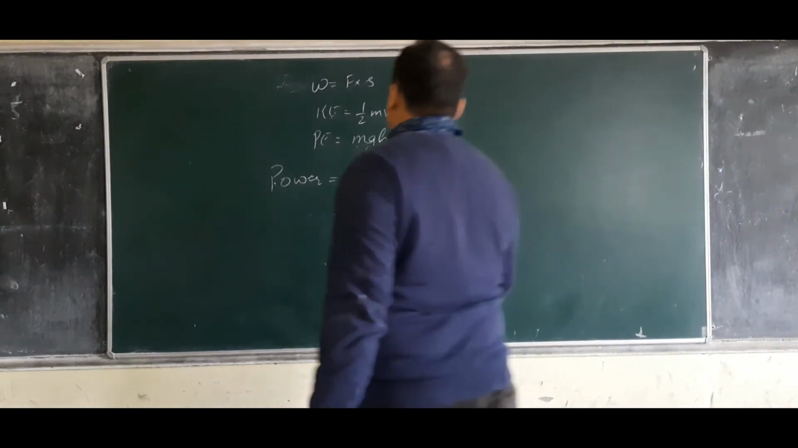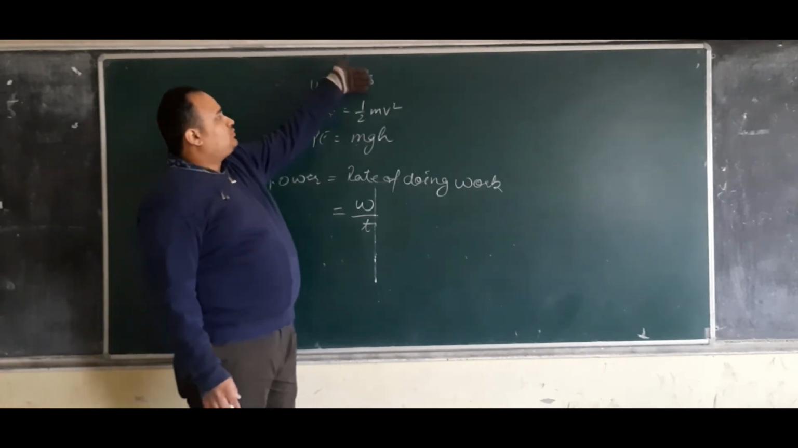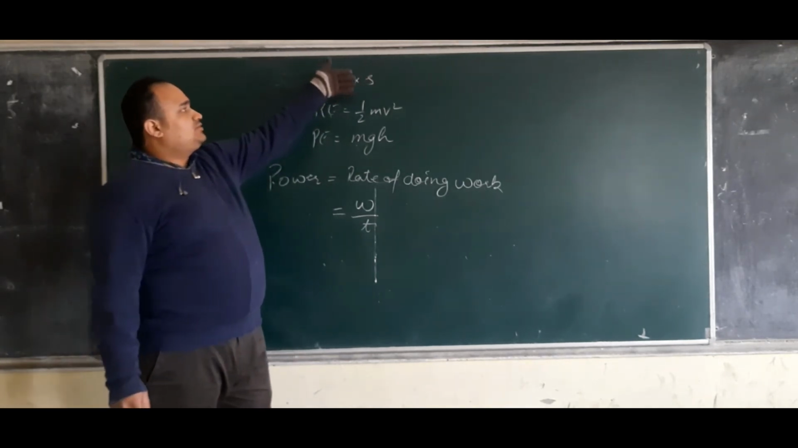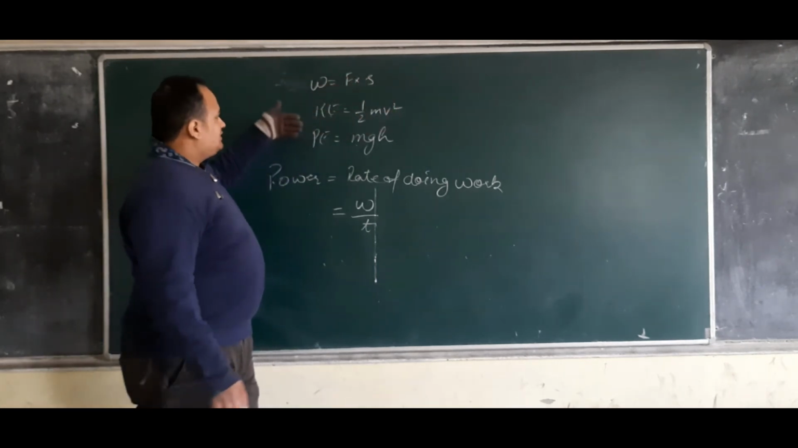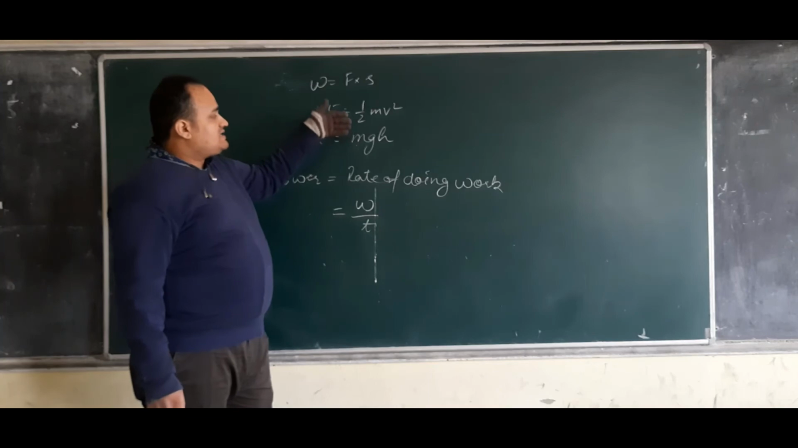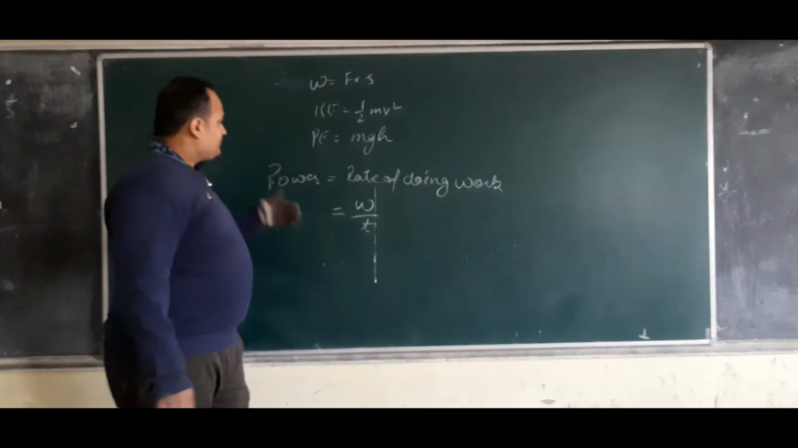A quick recap of what we have already studied. Work done is F into S, that is force into displacement. Kinetic energy is equal to half mv square. Potential energy is equal to mass into gravitational acceleration into height, mgh.